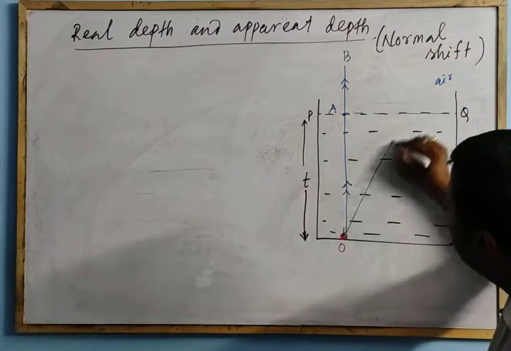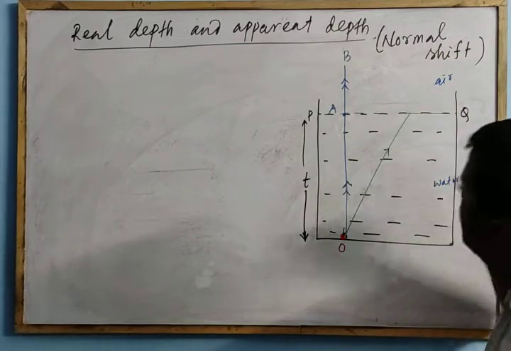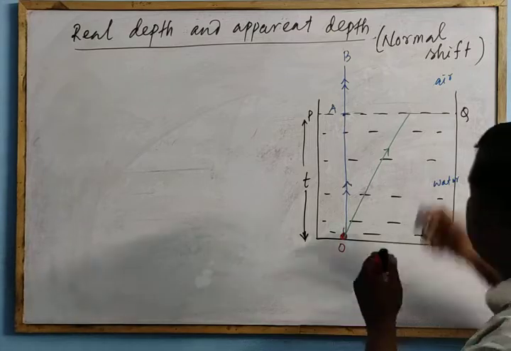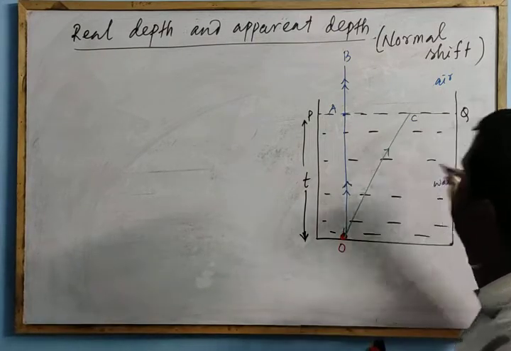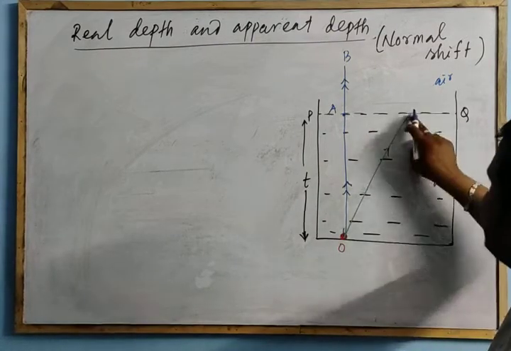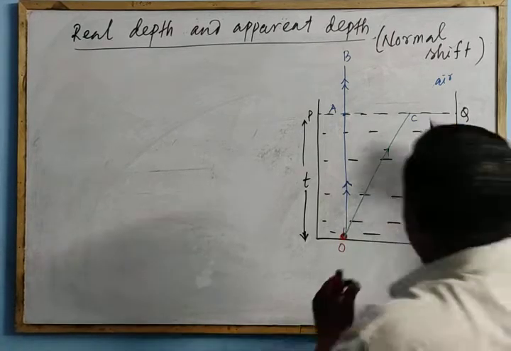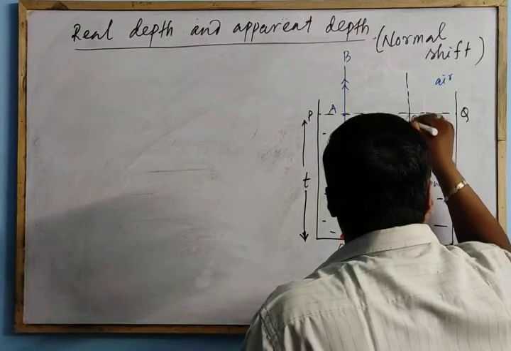Let us consider another ray, suppose OC, incident at this interface or the boundary, and let us see the refraction.